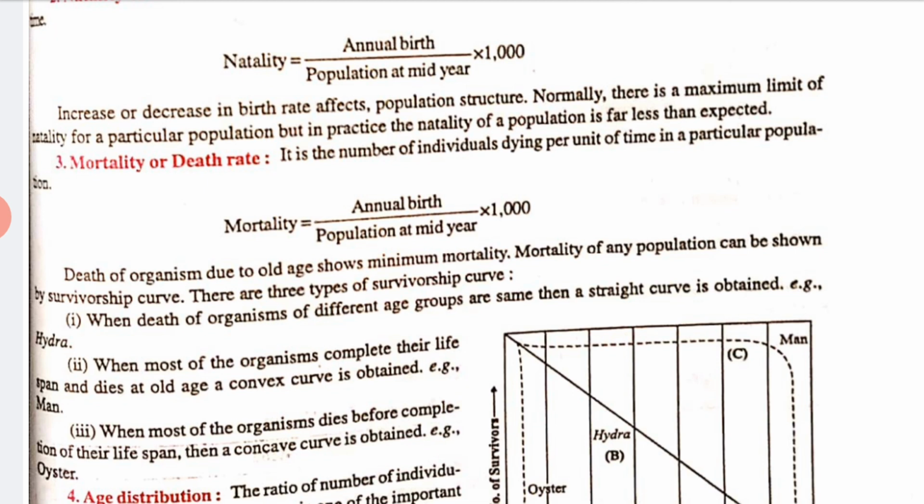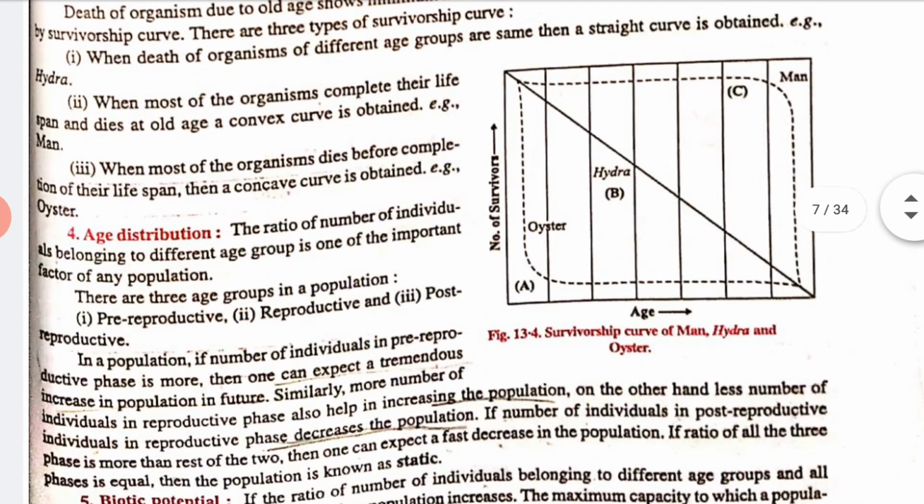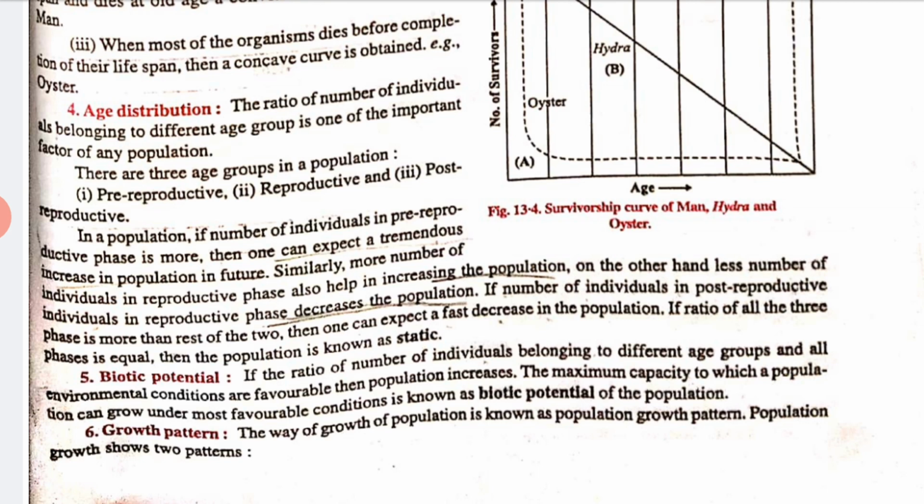Clear? Now mortality is equal to annual deaths upon population at mid-year multiplied by 1000. Now next we have age distribution. So what is age distribution?